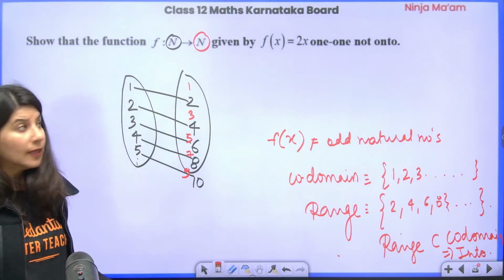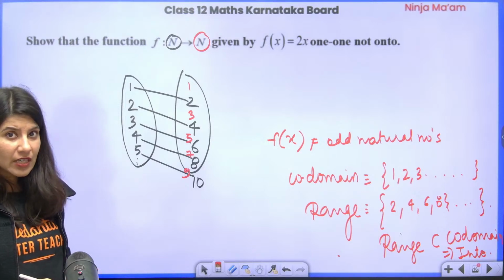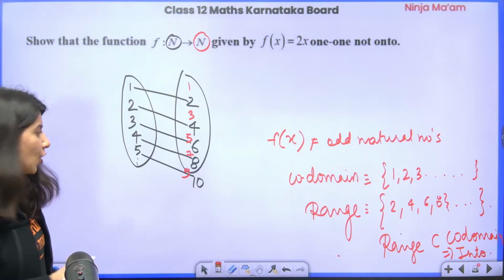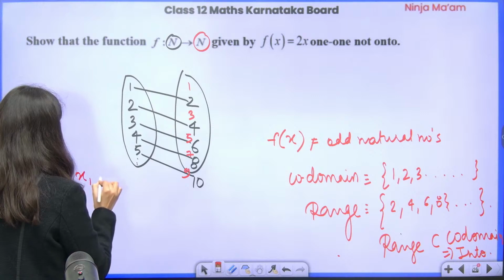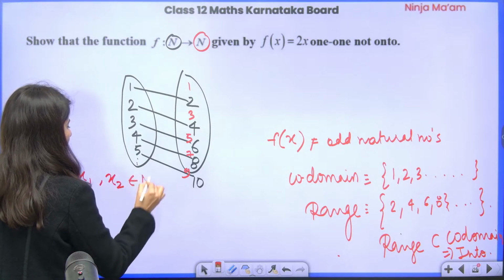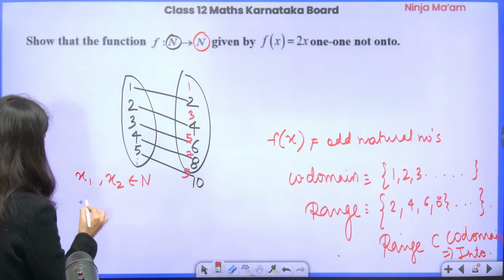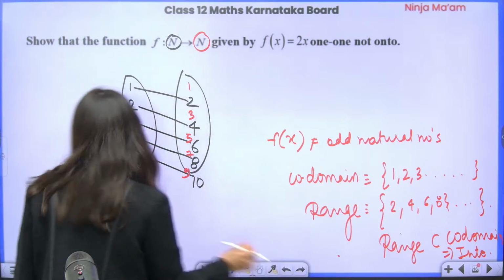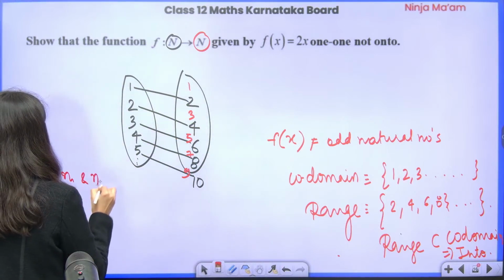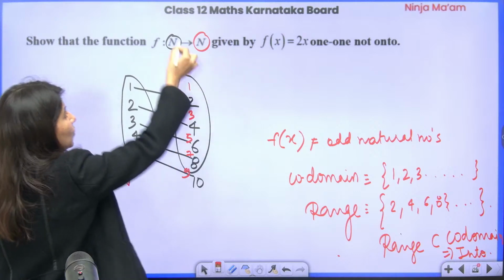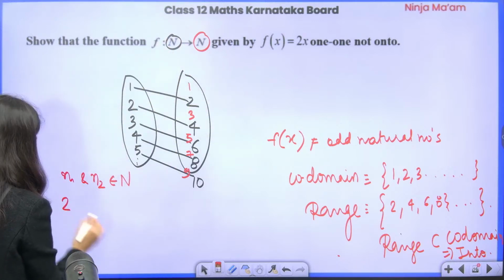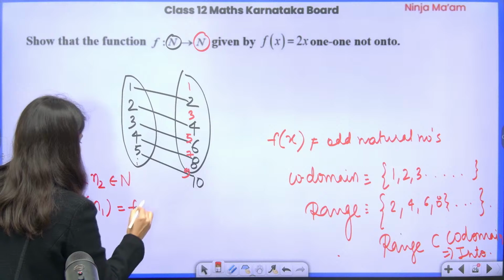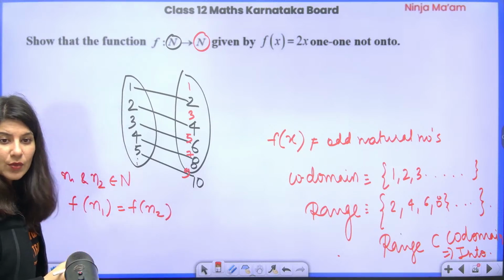Okay, ma'am, got it. Now, what about one-one? So to understand whether the function is one-one or not, you have to just make sure that you are putting two values, x1, x2. Two values belonging to natural numbers. So now n1 and n2, because it is a natural number. n1 and n2 are two inputs which belong to natural numbers. So now take f of n1 equal to f of n2.